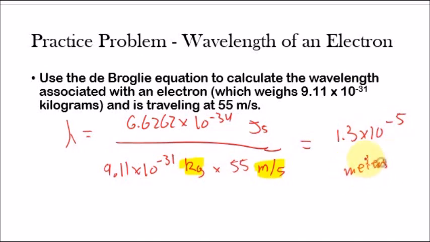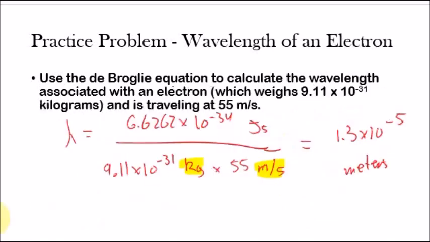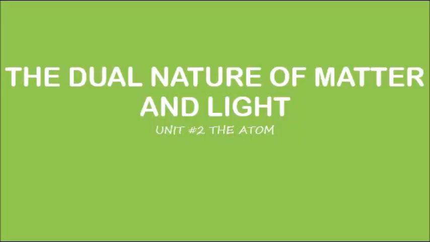So you can see here that the wavelength was 10 to the minus 35 for the basketball, while in this slide it is just 10 to the minus 5. So we can see that relationship where whenever the mass of the object we're talking about is significantly less, we're going to see a wavelength which is longer, and therefore whatever we're looking at is displaying more of the wave-like properties than the particle-like properties. Okay, so that's pretty much all you have to know about the dual nature of matter and light. It's as simple as that.